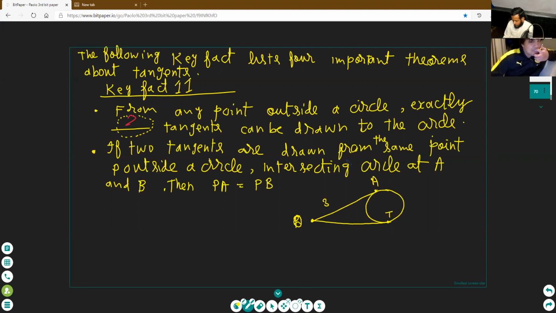Okay, Paulo, tell me, if QA is equal to 3, can you tell me the value of QT?